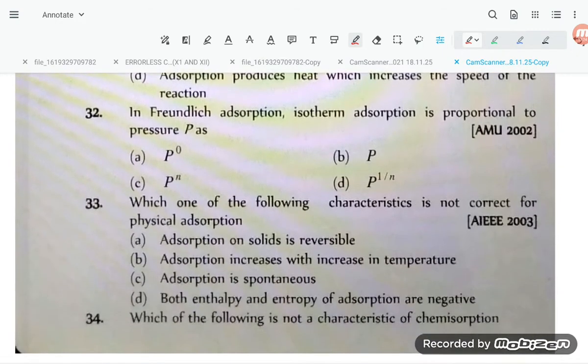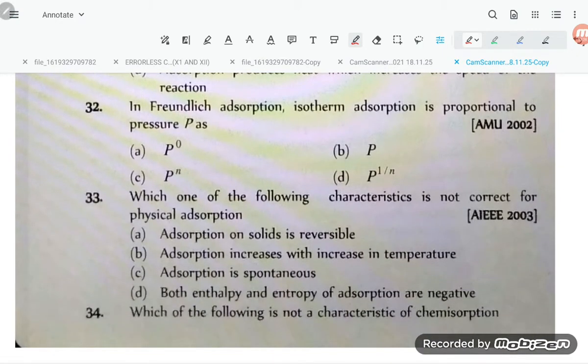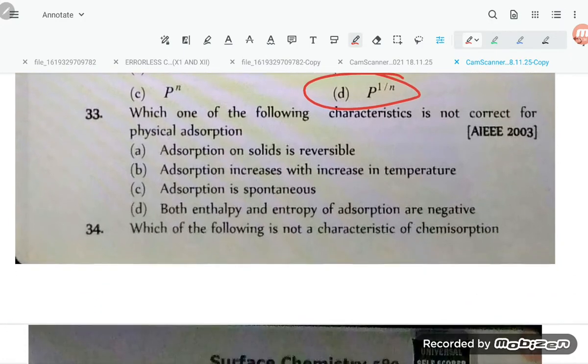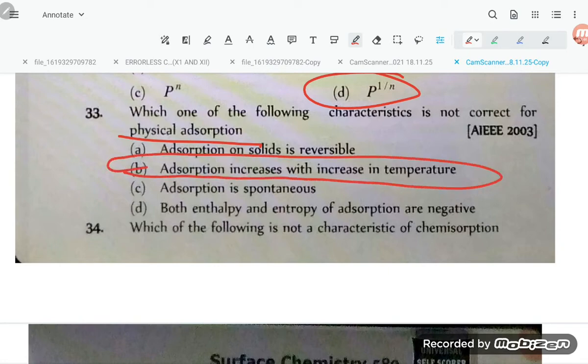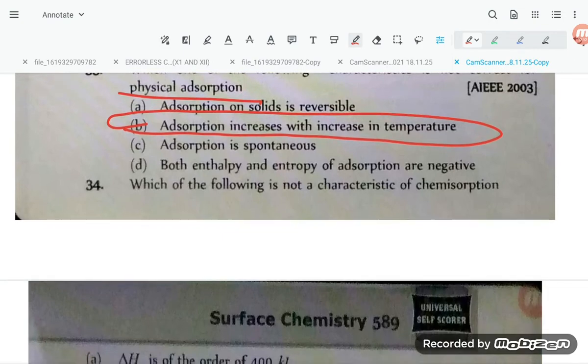Okay, next one. In Freundlich adsorption isotherm, adsorption is proportional to pressure P power 1 by n. So for 32, option number D is correct. Which one of the following characteristics is not correct for physical adsorption? Adsorption increases with increase in temperature. That is not correct, as adsorption will decrease on increasing the temperature.